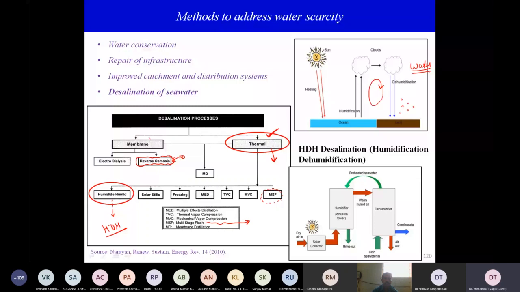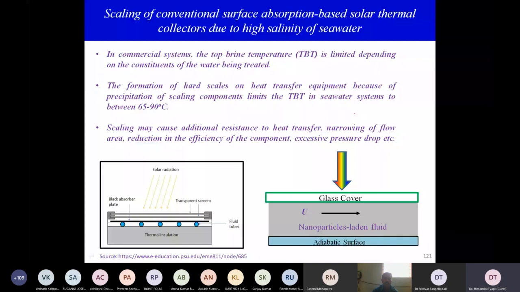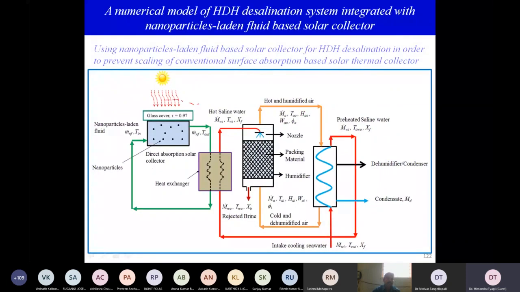So we wanted to miniaturize the same thing, and I'll go directly to the results because I'm running out of time. We wanted to use the concept which we have already explored for solar energy. You remember we were talking about this solar collector over here. This part I have already discussed, and this is something which will be the heart of this system. So we are actually trying to build it.